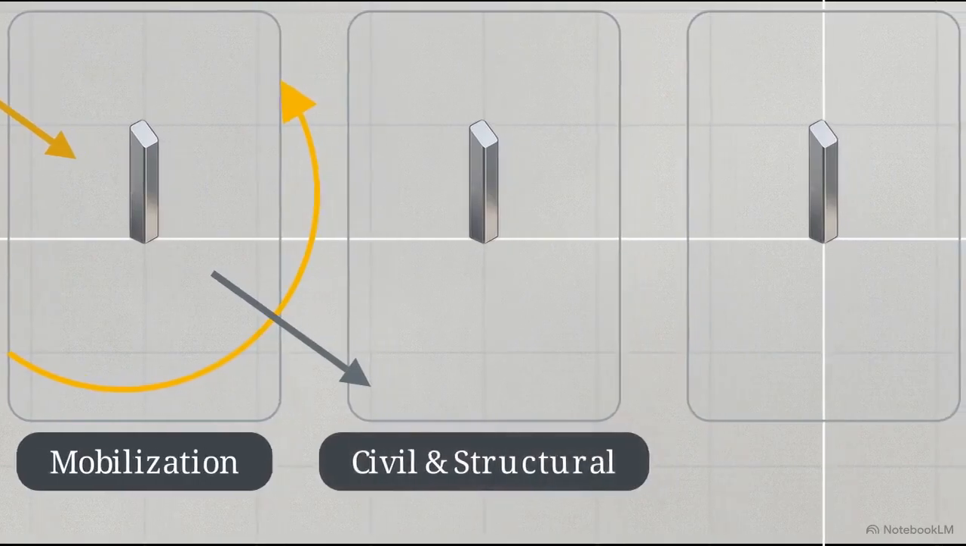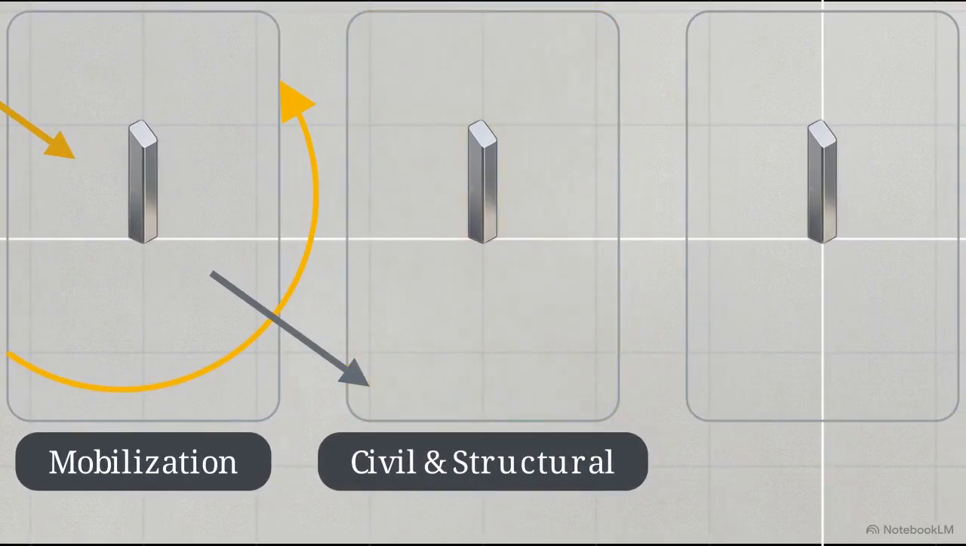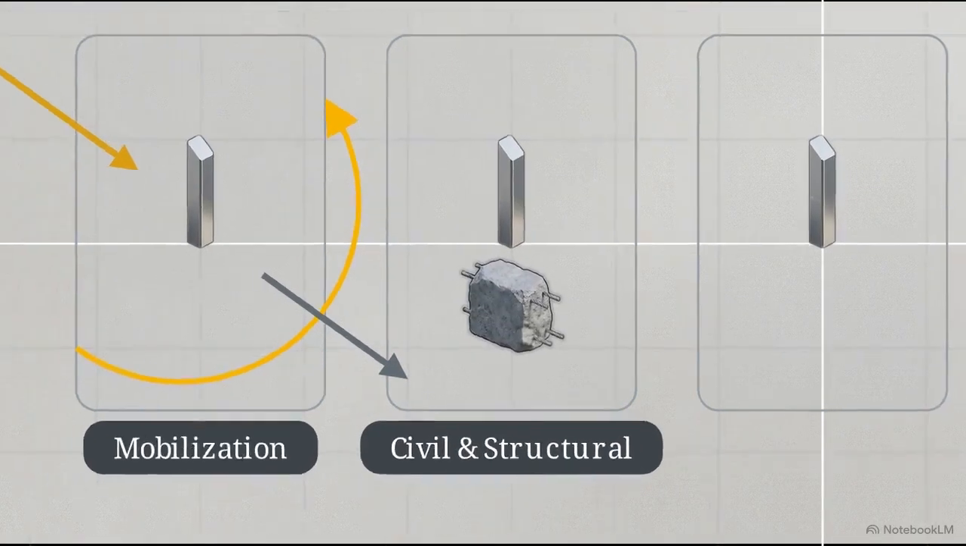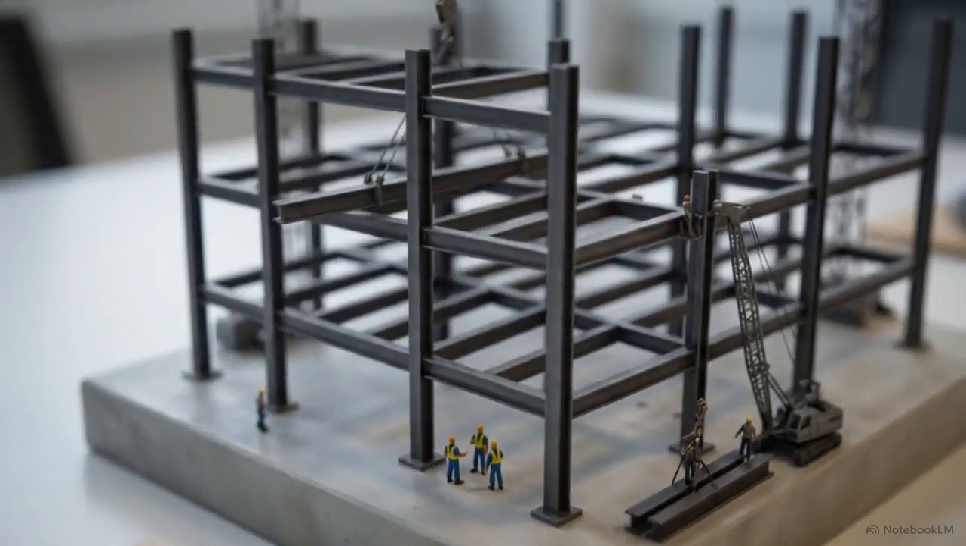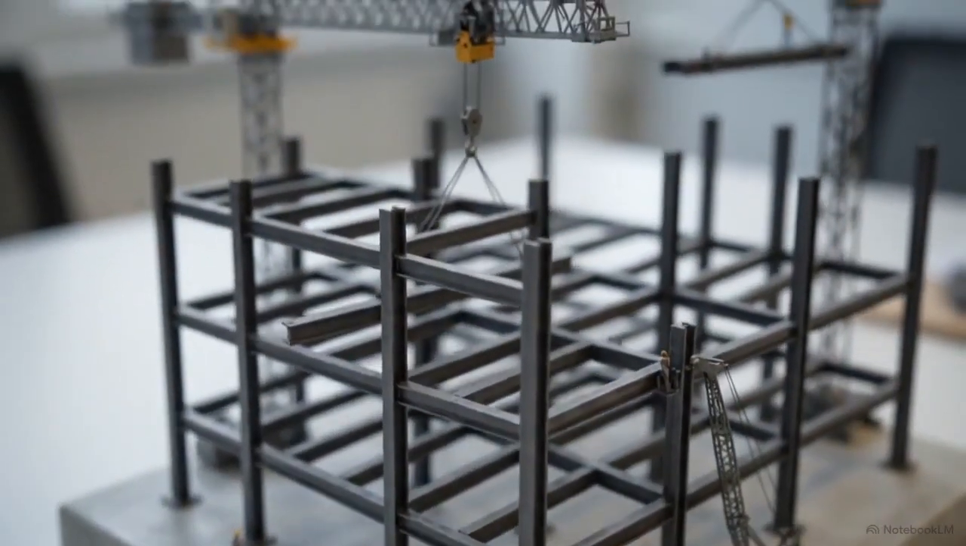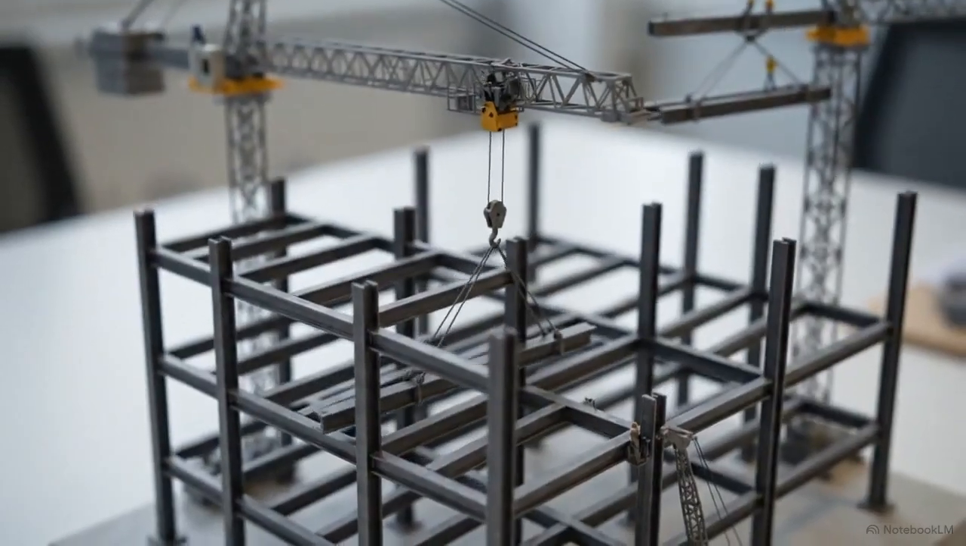The second activity is civil and structural works. This process establishes the physical anchor of the project. Teams secure the substructure by driving piles or pouring raft foundations, then build the superstructure by erecting load-bearing columns and masonry. The structural framework rises rapidly to support the subsequent phases of work, locking the facility's geometry into place.